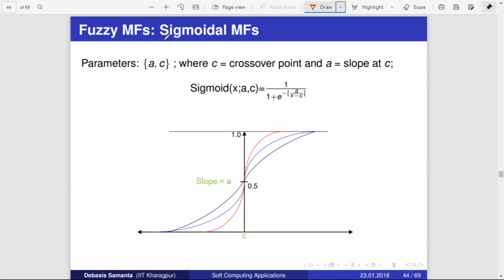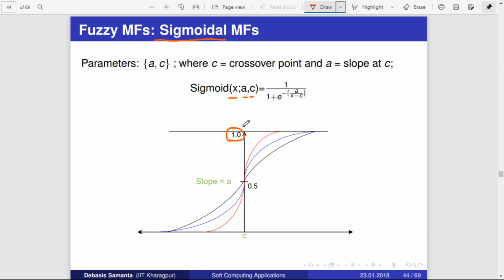So sigmoid membership function, this is also an important function. This is used in deep learning also, okay. So in a sigmoid membership function, for a given x, we take 2 parameters a and c. So c is some point in x. So let us assume c is 1, and let us assume a is 0.5.